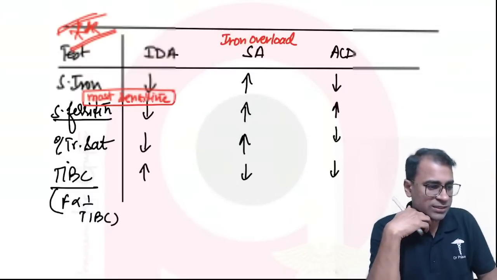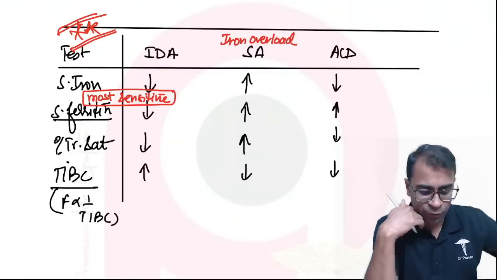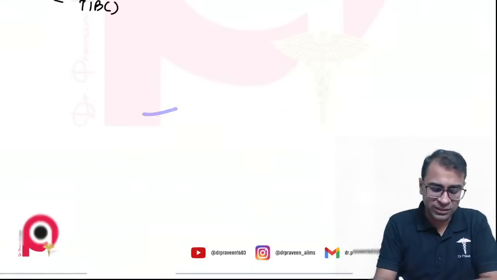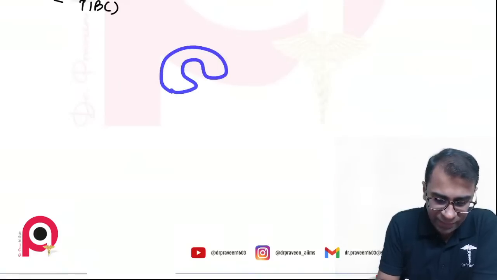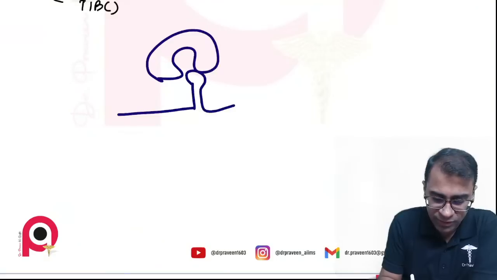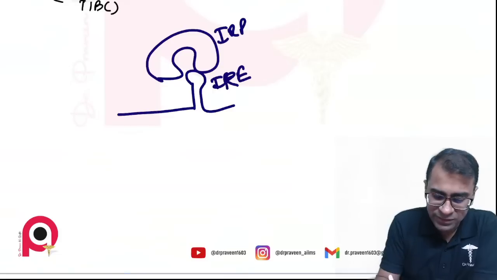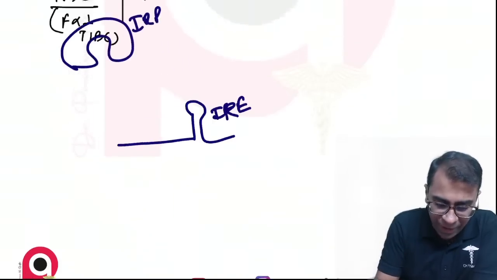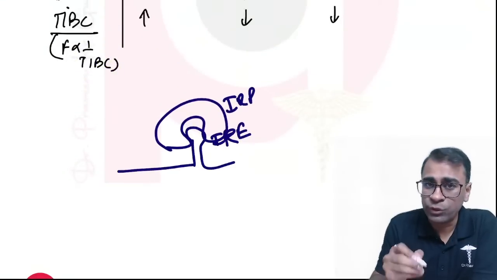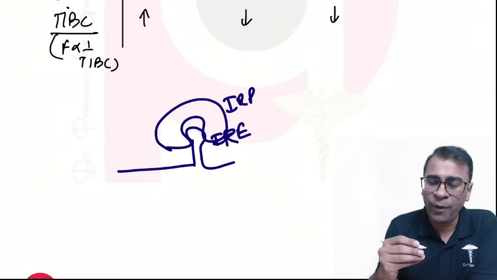Right. So the question was asked to me about iron regulatory protein. Look, iron regulatory protein is something like a protein like this, and the protein's basic function is to bind to the IRE. So if this is IRP, this one is IRE. What happens is when the IRP binds to the IRE, then the ribosomes are not able to bind, and so the amount of ferritin is low.